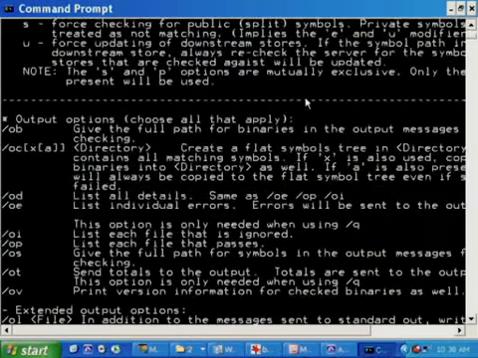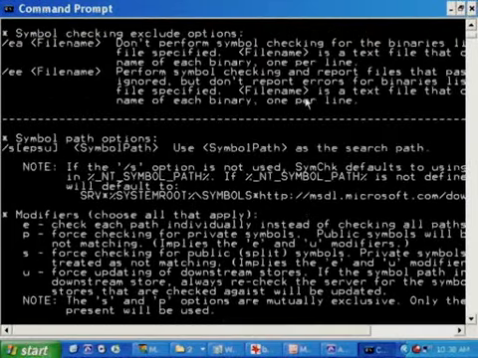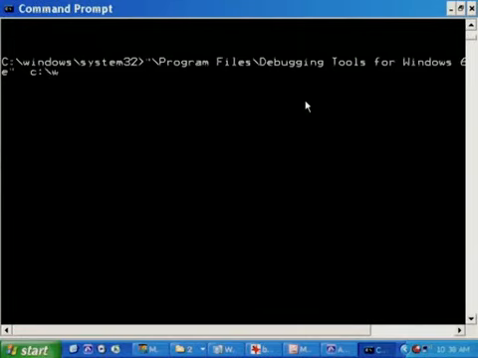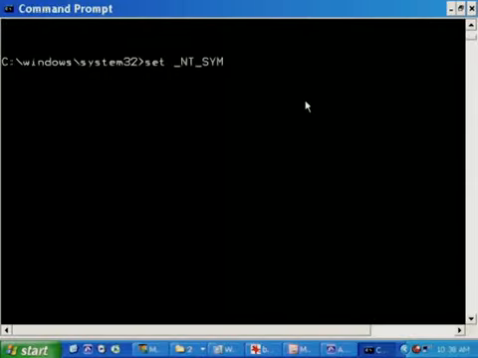And you see when you enter it, it has a list of options. Really all it takes is you to point SymChk at a particular directory like C:\Windows\System32\*.exe or *.dll, and this will automatically, assuming you've got the symbol path set as an environment variable, pull down the symbols from the symbol server. And how do you set the symbol file path as an environment variable? It's _NT_SYMBOL_PATH equals, and then you would enter the same string that we just showed you.